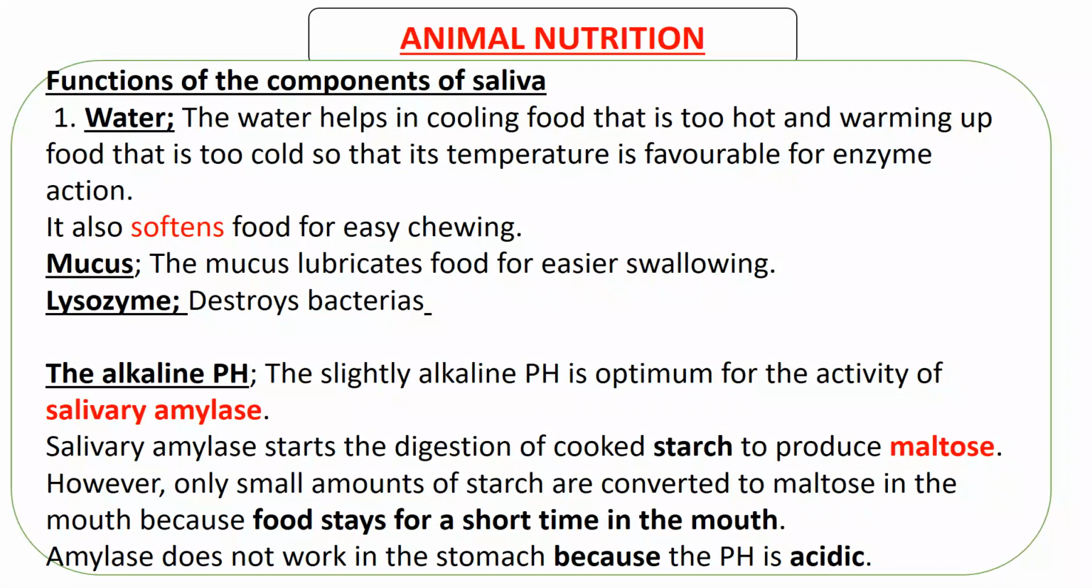Okay, so we have discussed that not all the starch is converted to maltose. So when you swallow, does it mean that the conversion will continue? When the food reaches the stomach, the amylase won't work. Why? Because the stomach is acidic, it's not alkaline. So digestion ends in the mouth for amylase converting starch to maltose.